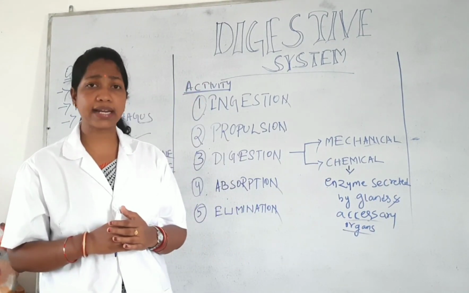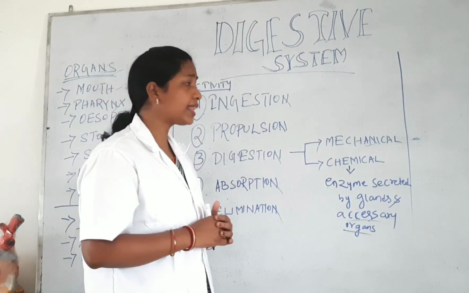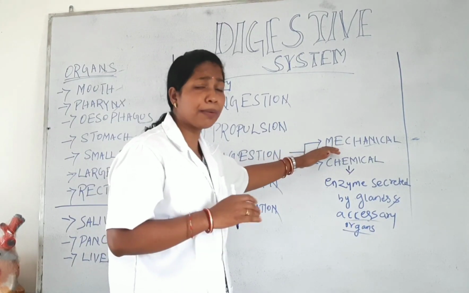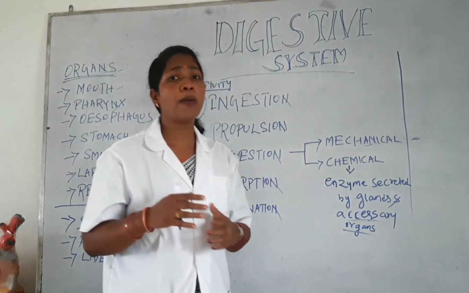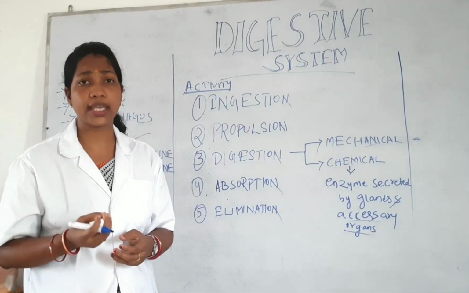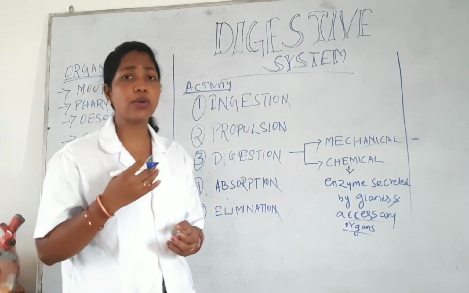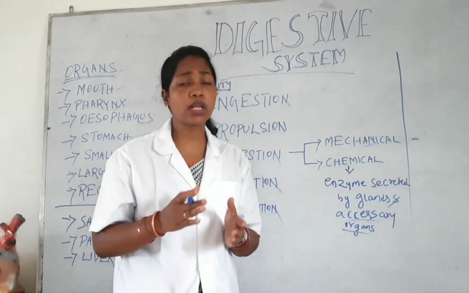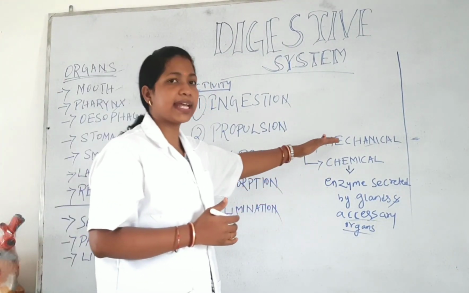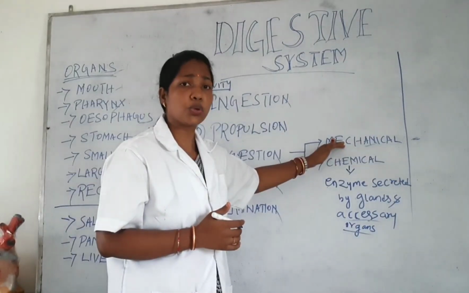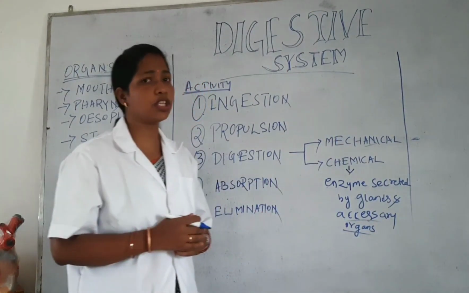Mechanical breakdown means our food is broken down or converted into small molecules by the process of chewing. If we take some food and chew it, at that time the food is converted into small molecules, and that procedure is called mechanical breakdown of food, otherwise also called the mastication process.